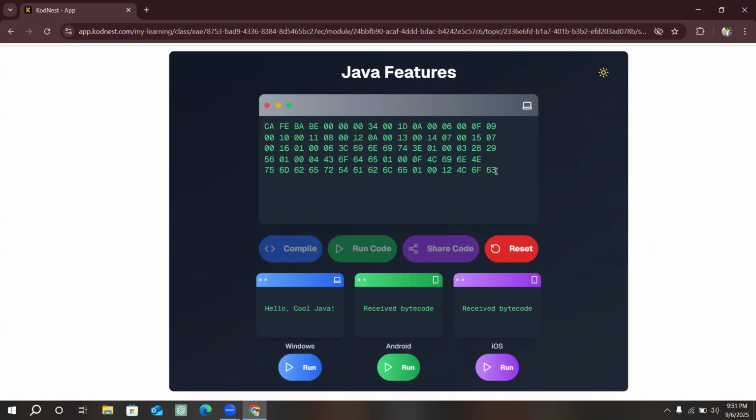See, I have got the same bytecode here because when I try to execute in Windows, I received the same bytecode which we have compiled. After compiling, we got the same bytecode, and I will try to run. Now after compiling, I run. Then we have received the output in fractions of a second. You can see the received bytecode is turned into the original output, hello cool Java.